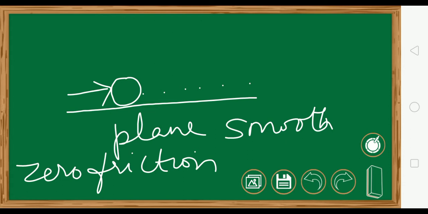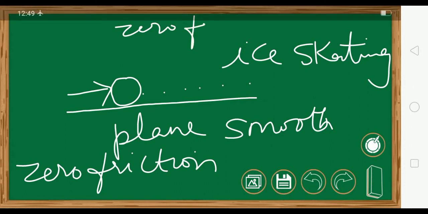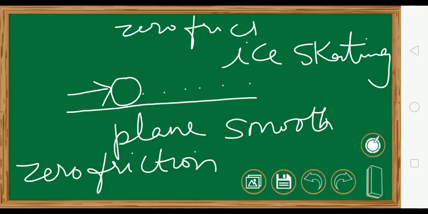There is no need to again and again apply force when your surface is smooth, offering zero friction. For example, on ice you do skating, right? Here the ice is a total smooth surface offering zero friction. So once you set your body in motion, you don't have to again and again give the force. Automatically, continuously you will be moving. In fact, now you have to apply force to stop yourself.